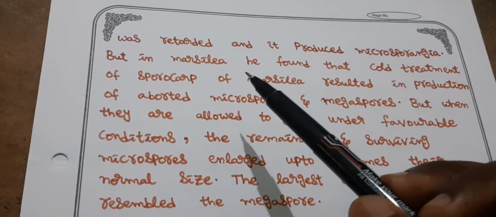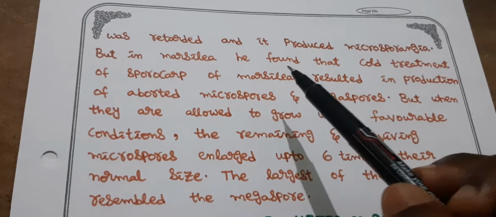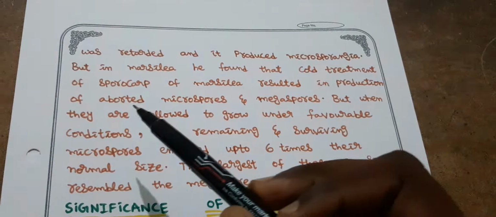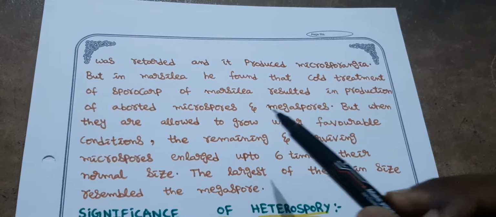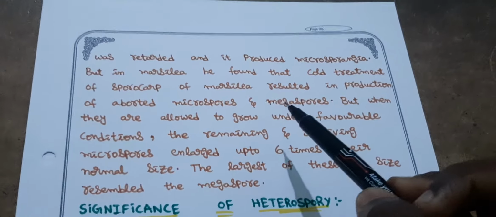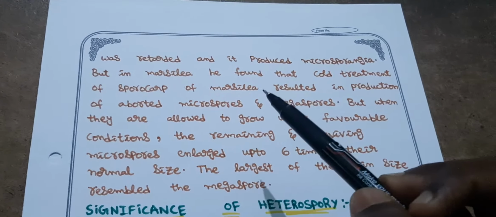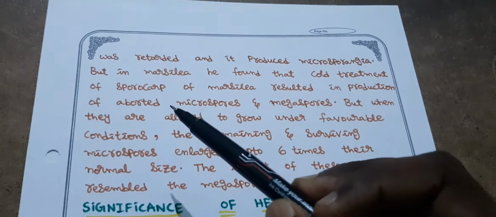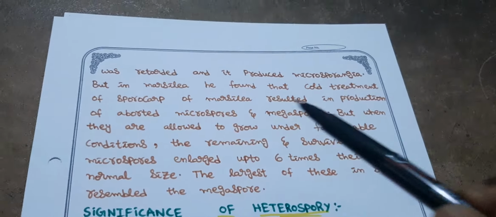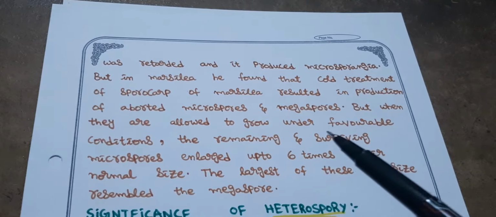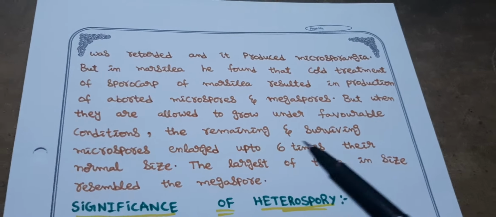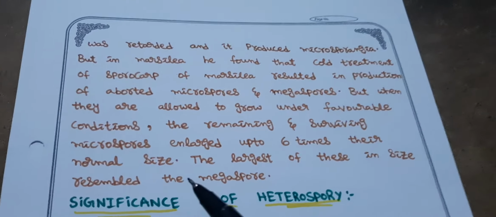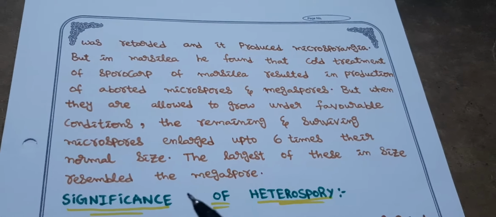But in Marsilea, Shattuck found that cold treatment of sporocarp of Marsilea resulted in production of aborted microspores and megaspores. That means when the cold treatment is done, the temperature conditions are decreased. The majority of the microspores and megaspores are aborted. That means degenerated. But when they are allowed to grow under favorable conditions, the remaining and surviving microspores enlarged up to 6 times their normal size. The largest of these in size resemble the megaspore.